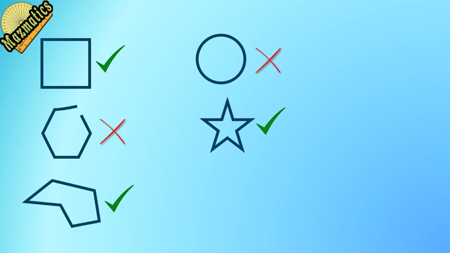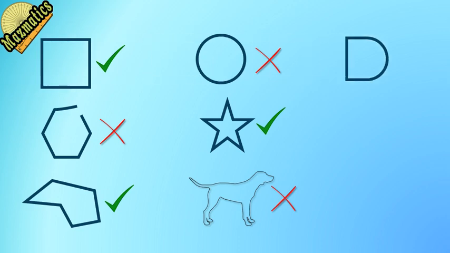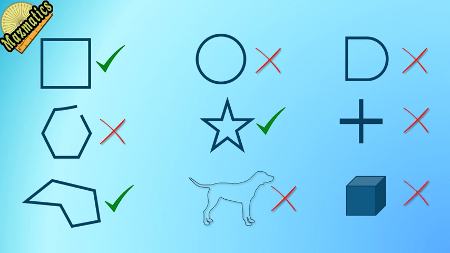Shape 6, dog. It's cute but not a polygon. Shape 7, curve. A curve, not a polygon. Polygons must have only straight sides. Shape 8, crossing lines. Lines cross, open, not a polygon. Shape 9, 3D shape. Not flat, not a polygon.